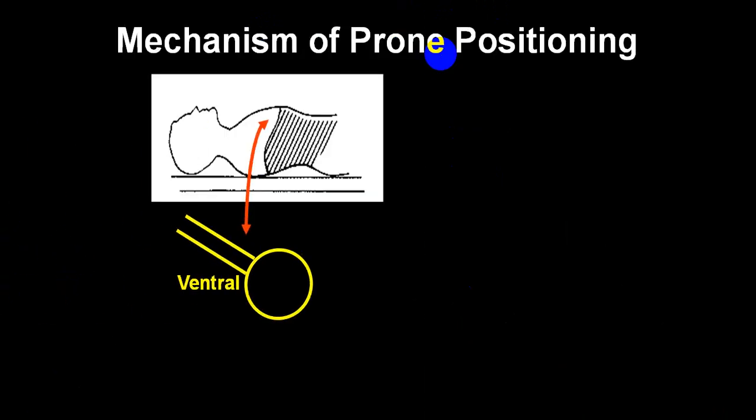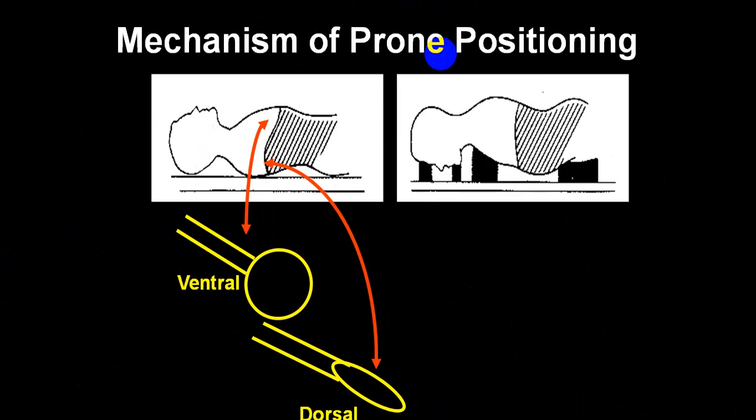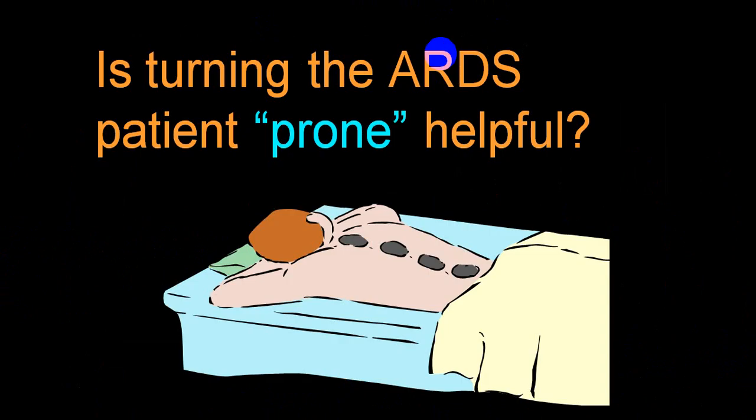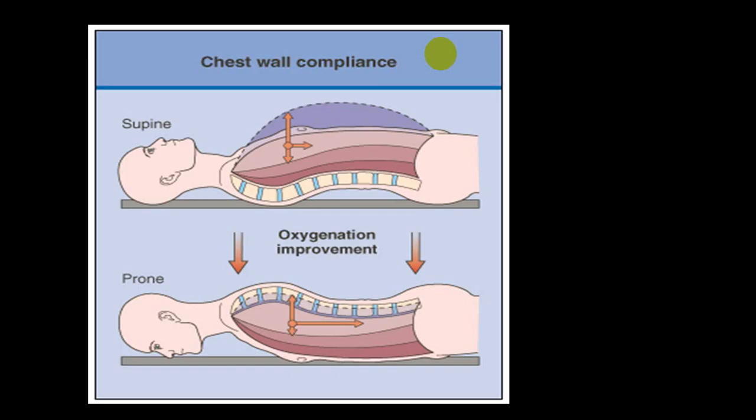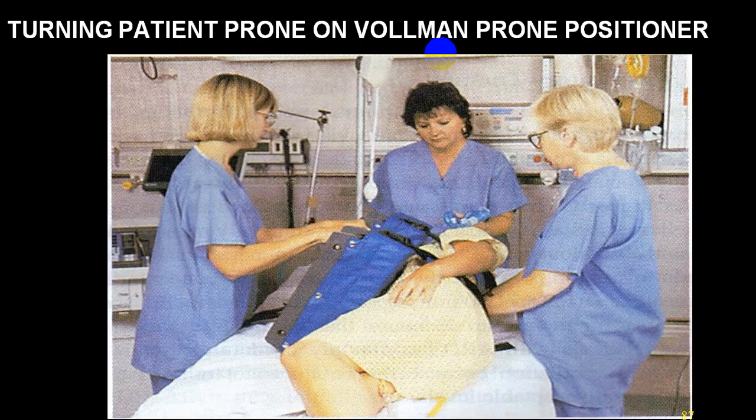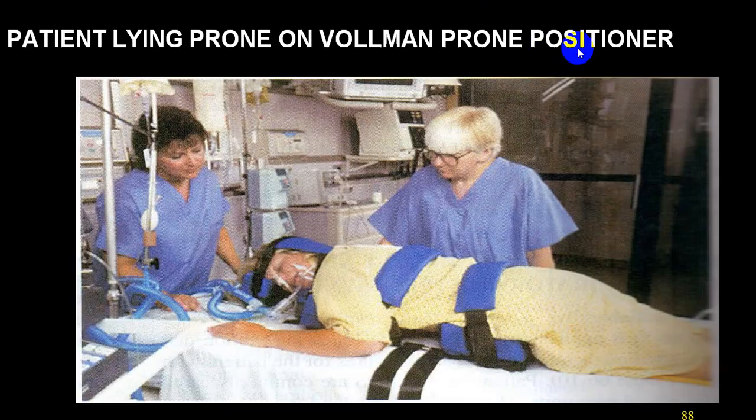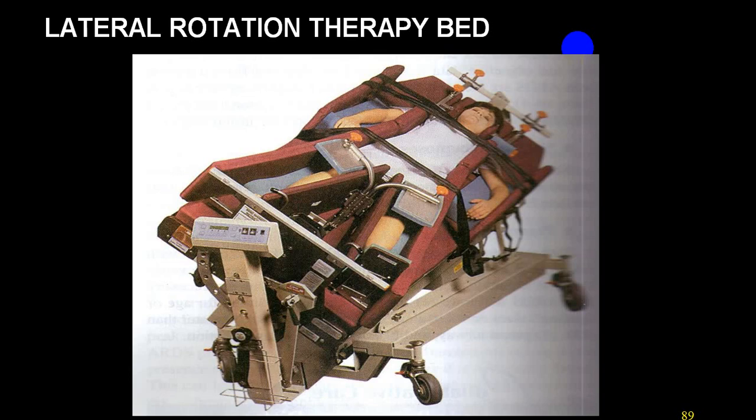This is prone position, supine to prone position. It will increase your ventilation. This is prone position ventilation. There is an improvement in oxygenation. So this is half prone, not complete. This is also called as Vollman prone positioner. Then you further go completely prone position. There are beds available which can turn. You don't have to turn the patient.